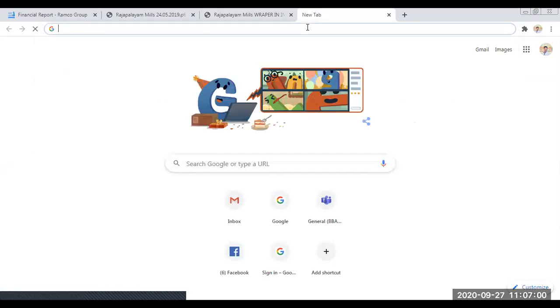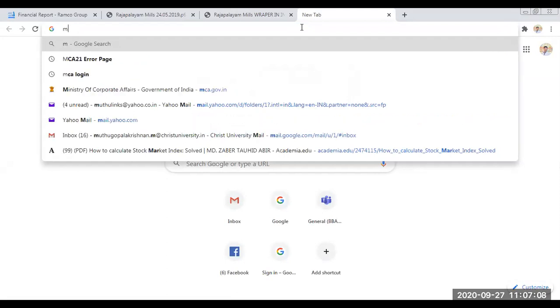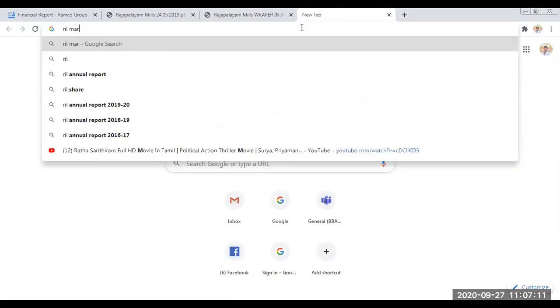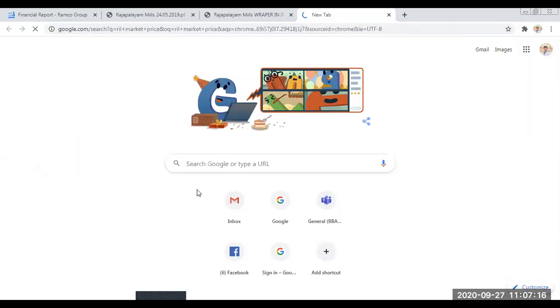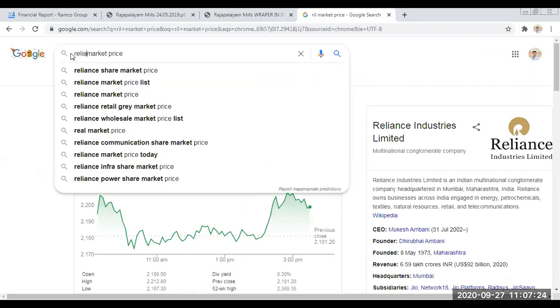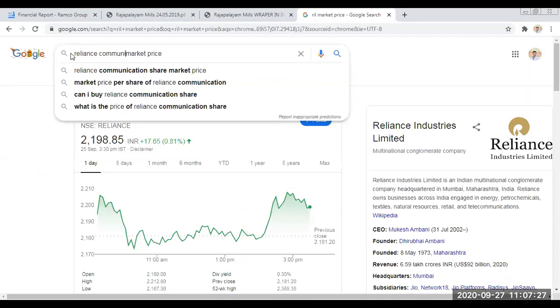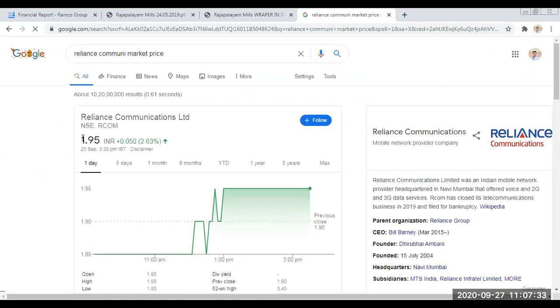Why did you leave Reliance? Which Reliance are you asking about? Reliance group of companies. RIL, Reliance Industries. RIL is 2,201, the current market price. 2,198. Reliance Communication, you see. ₹1.95. Okay. So the market price you can just take from NSE or BSE.